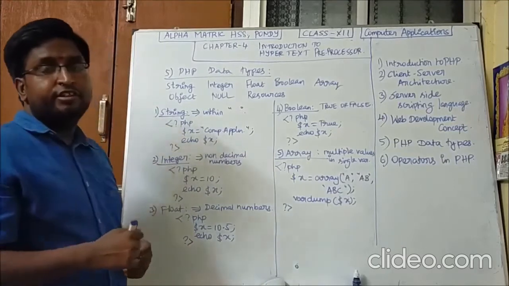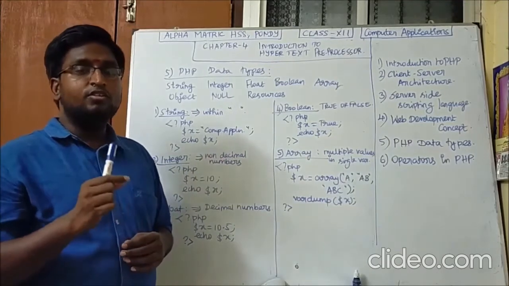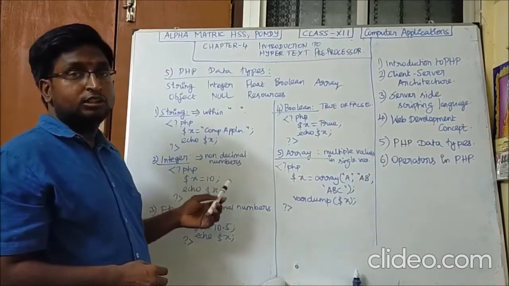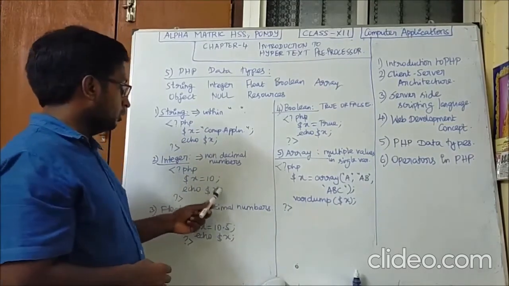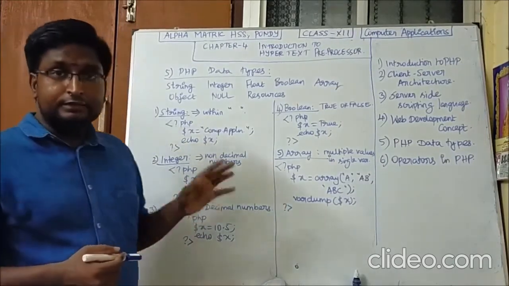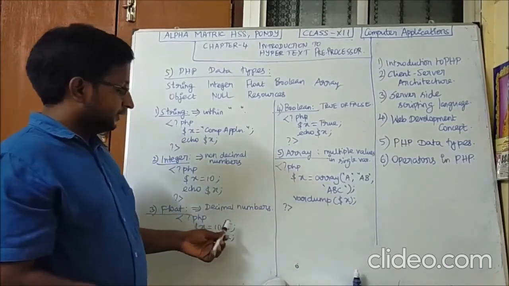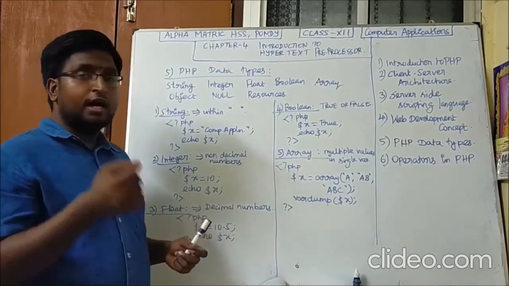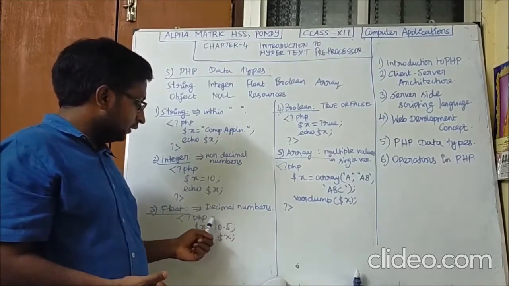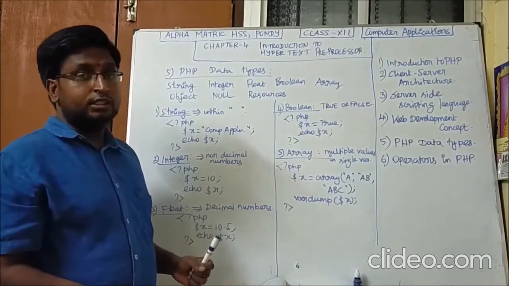Next one is the integer data type. An integer holds non-decimal numbers. See here, x holds the value 10, which is a non-decimal number. Again we are printing the value of x. Next one is the float. Float holds decimal numbers. See here, x is equal to 10.5. In PHP we need not specify the data type; it automatically understands that this belongs to float. That is a major advantage in PHP.